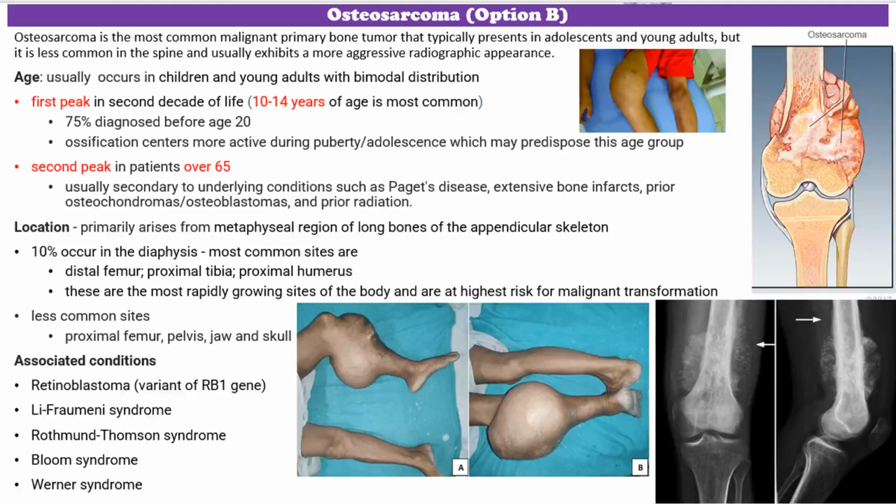Incidence is highest in adolescents and young adults, coinciding with the adolescent growth spurt, and a secondary peak occurs in adults older than 60, especially in those with risk factors such as Paget disease, bone infarcts, and previous exposure to high-dose radiation therapy. There is a genetic predisposition, especially in children who carry the gene for hereditary retinoblastoma, variants of the RB1 gene, and Li-Fraumeni syndrome resulting from mutations in the TP53 gene.